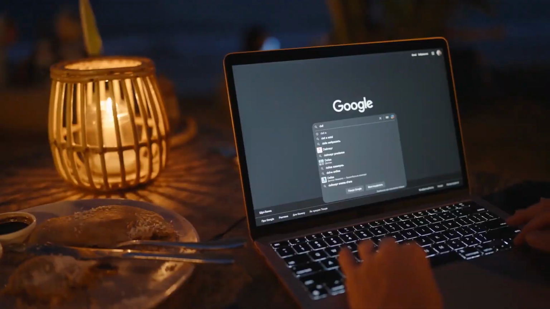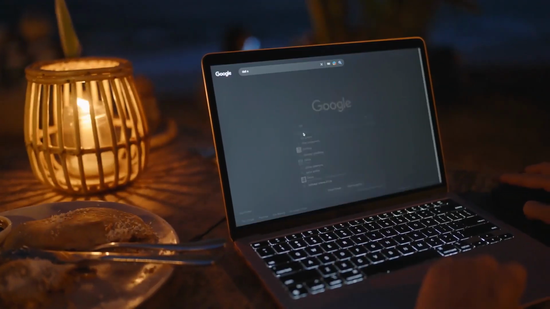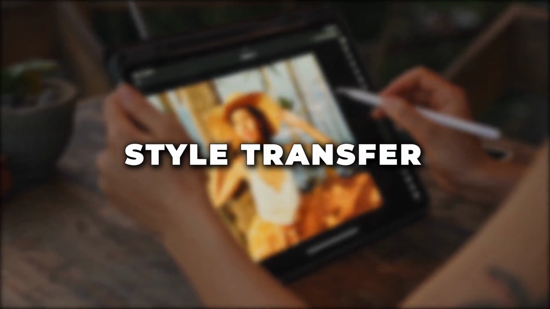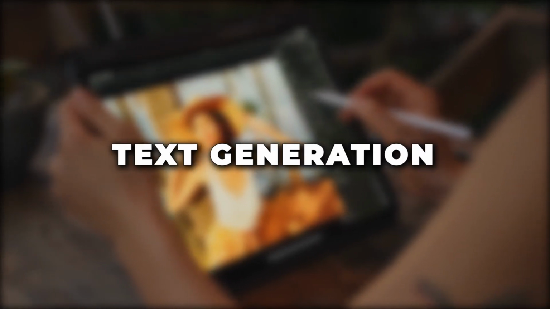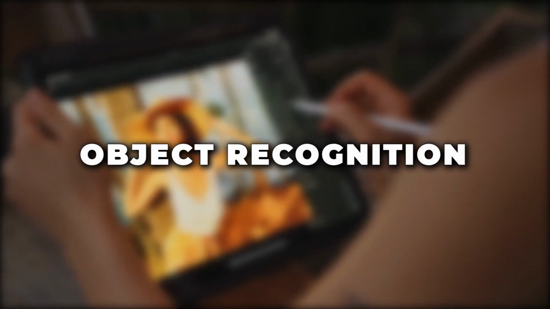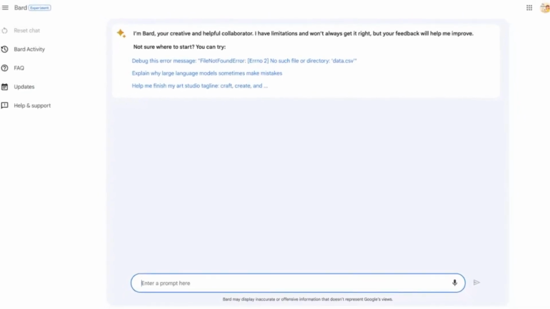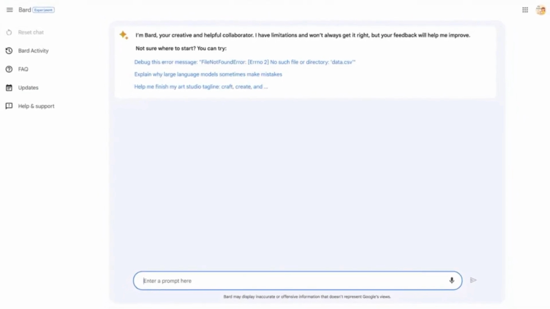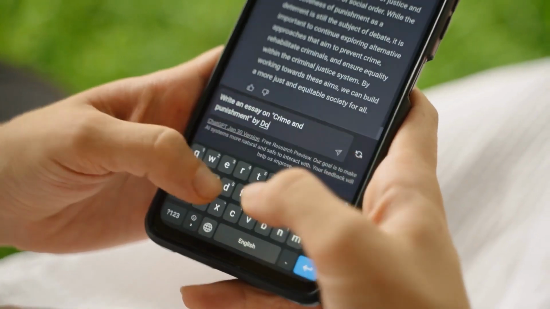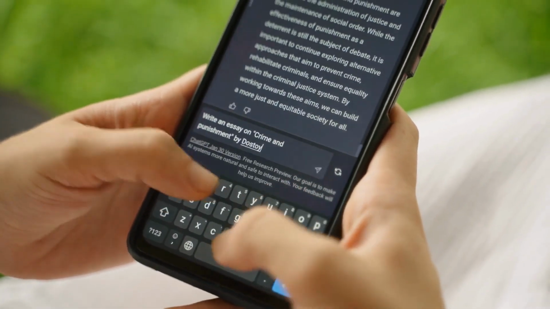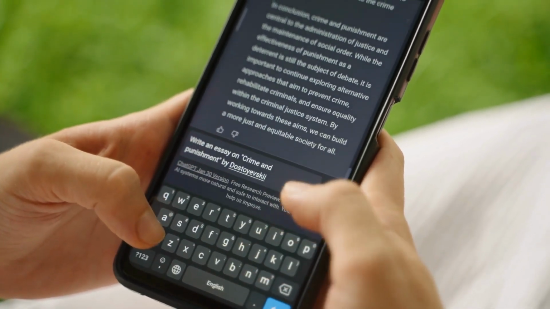adding text. Google Bard uses a variety of AI techniques to create AI-featured pictures, such as style transfer, image synthesis, text generation, face detection, and object recognition. These techniques allow Google Bard to manipulate the image data and generate new content that matches the user's input. Google Bard also learns from users' feedback and preferences to improve the quality and diversity of the AI-featured pictures.